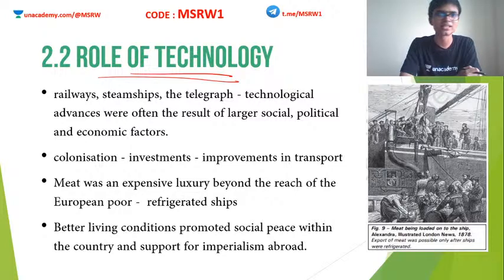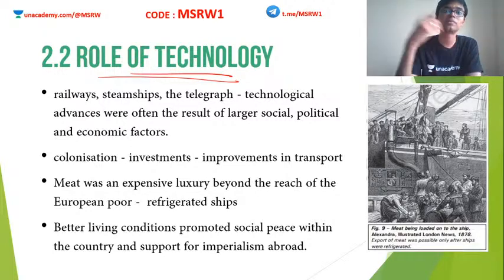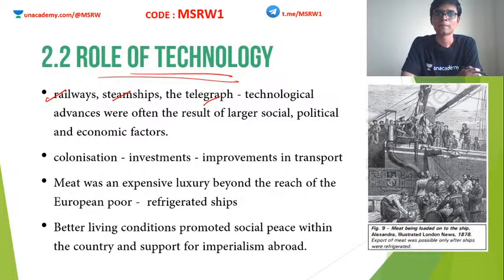Lots and lots of new machinery came up, especially in cotton textiles, for example the steam engine, the spinning jenny, etc. But some of the predominant ones that connected the entire world together and helped communication between various parts of the world were the railways, steamships, telegraph, etc. The invention of railways, steamships and the telegraph made the world a very small place. Earlier it used to take months from Britain to reach India, but when steamships were invented, this period was reduced to about 3 weeks.